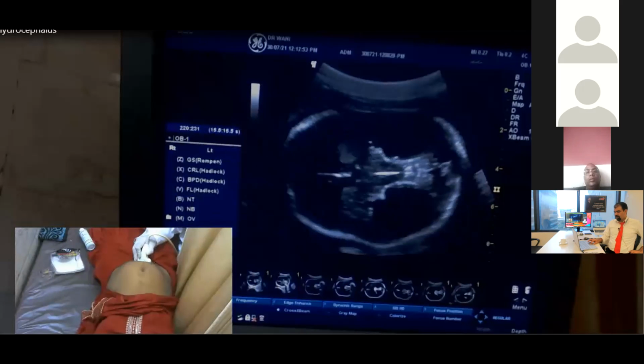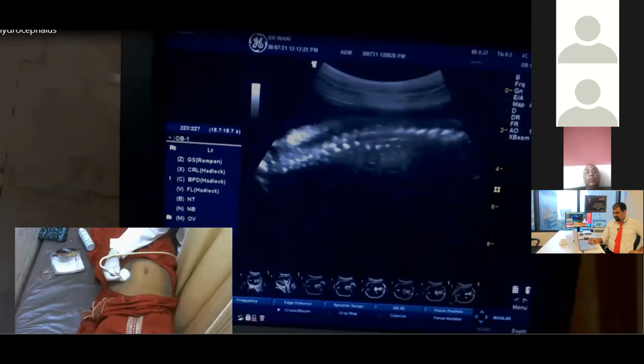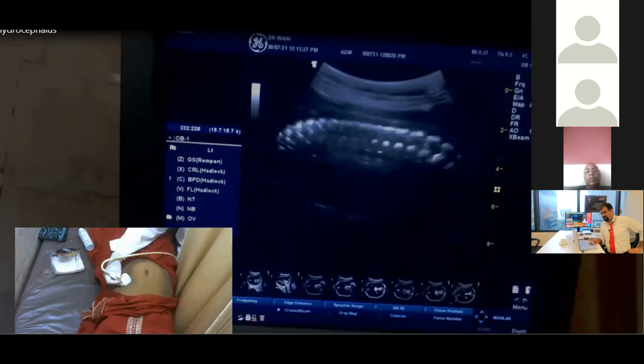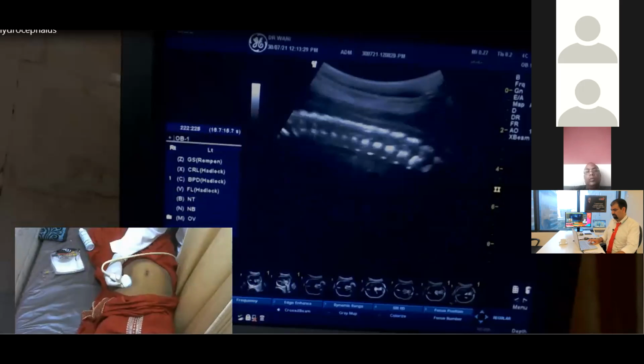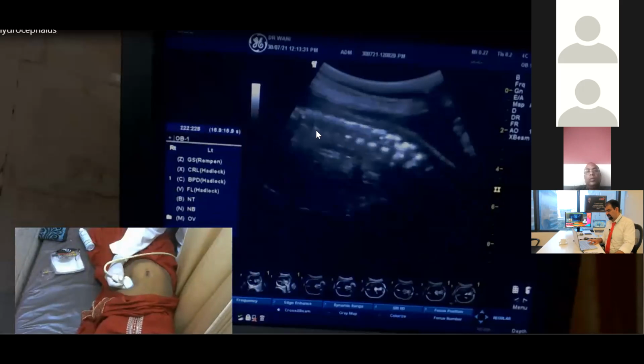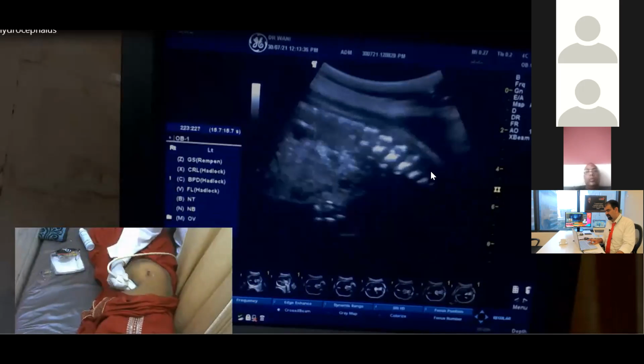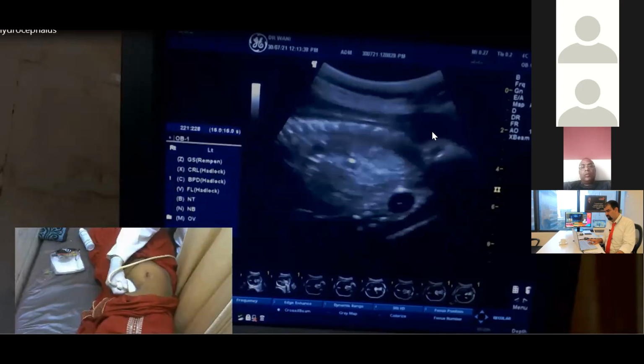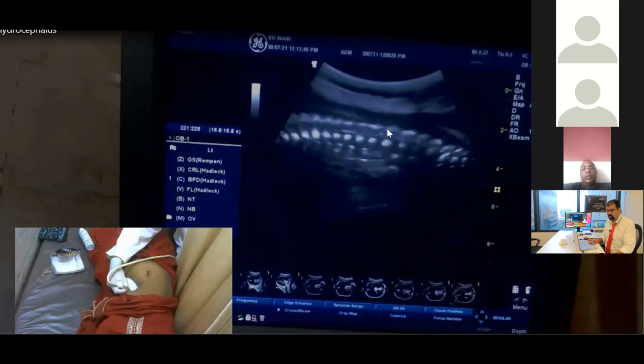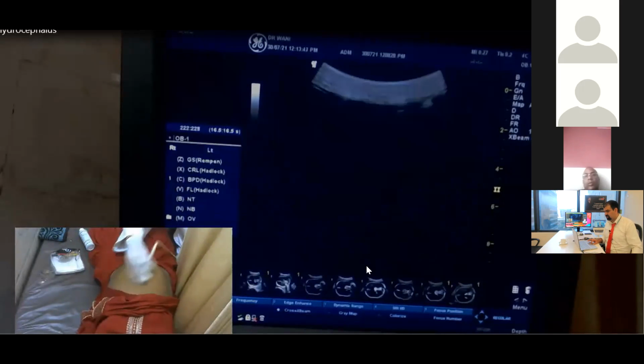And if there is an obliterated cisterna magna and fourth ventricular dilatation, then we have to look at the spine, and especially the spine up to the lumbar region, because the defects are mostly in the lumbosacral region.